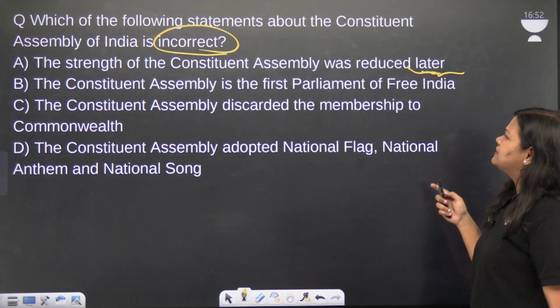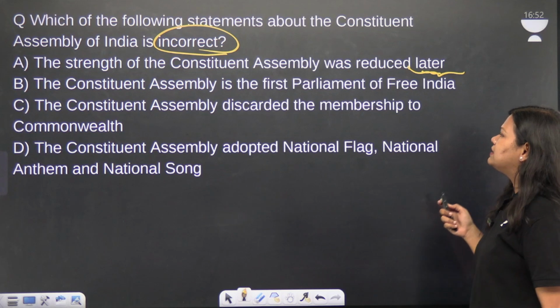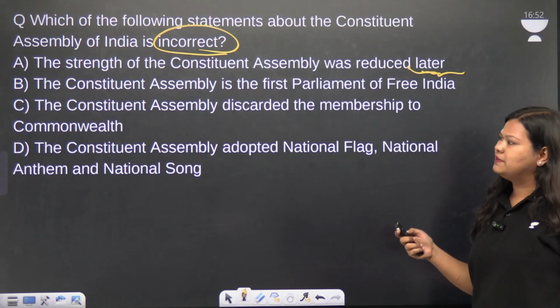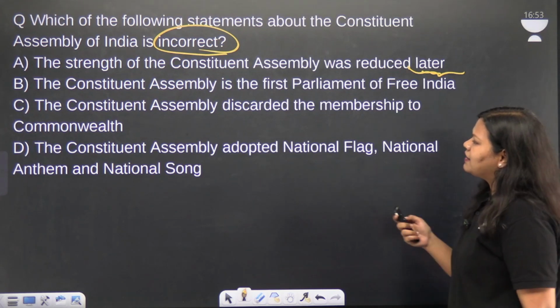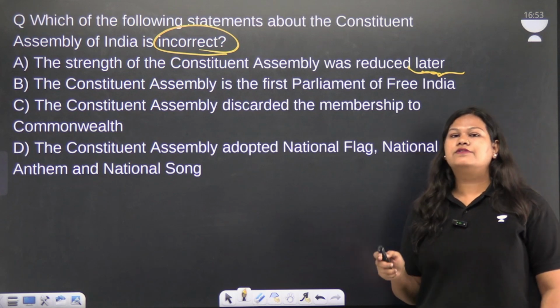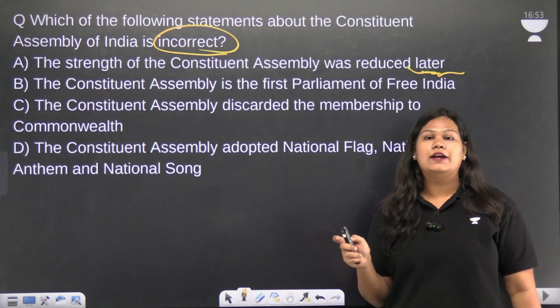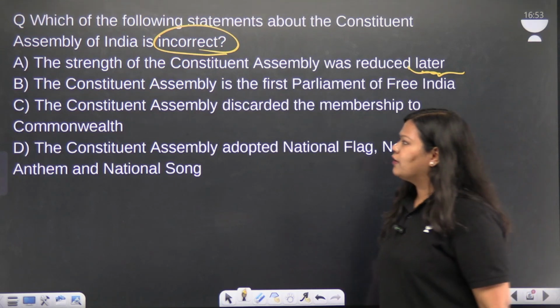B is the Constituent Assembly is the first parliament of free India. C is the Constituent Assembly discarded the membership to Commonwealth. And D is the Constituent Assembly adopted national flag, national anthem and national song. So out of these 4 statements, which of the following is incorrect? You need to identify the incorrect statement. Pause the screen because I'm going to tell the answer now.